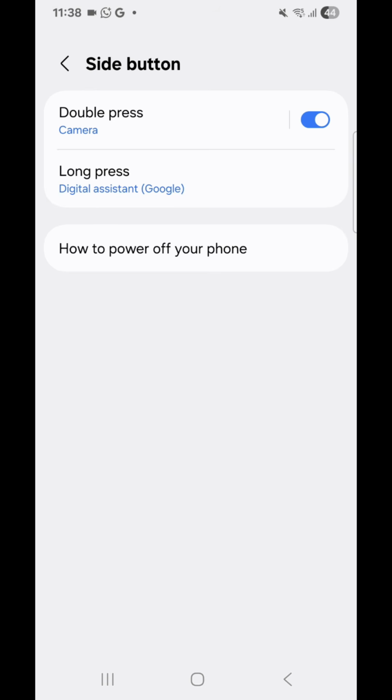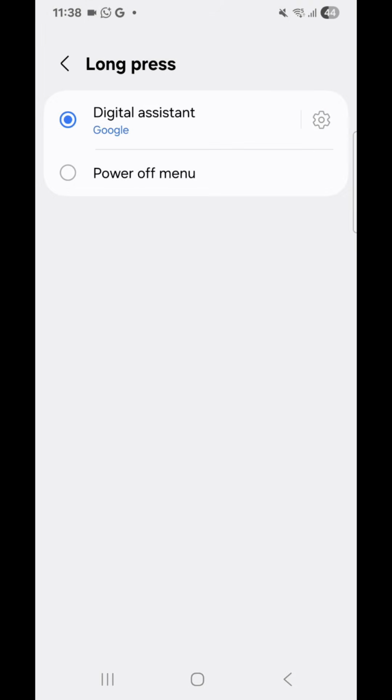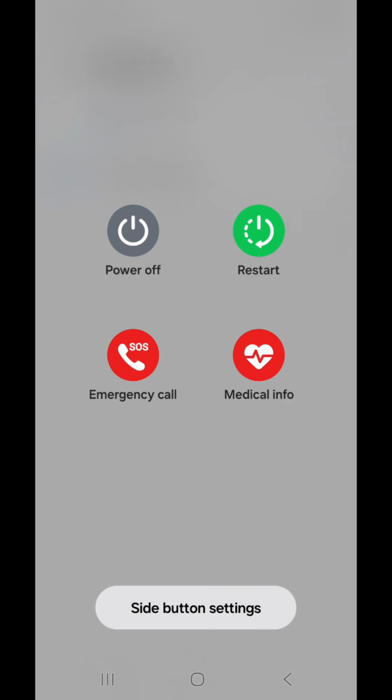Now here you can see double press opens the camera, and long press opens Google Assistant. So if you click on that, you can simply select the power off menu. Now if I keep pressing the power button, you can see I get my power off menu. So that's all for now.